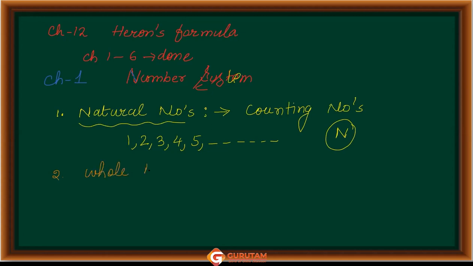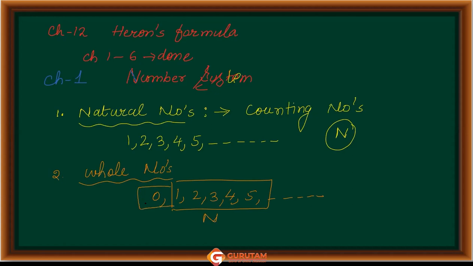If we include 0 in the collection of all natural numbers, we get whole numbers, denoted by W. You are right. So 0, 1, 2, 3, 4, 5, and so on. All these were the natural numbers. So what we did? We added an extra number to them, that is 0. Then there is a new collection of numbers that we get over here, and this collection is what we call the whole numbers, and they are represented by the letter W. That's right.